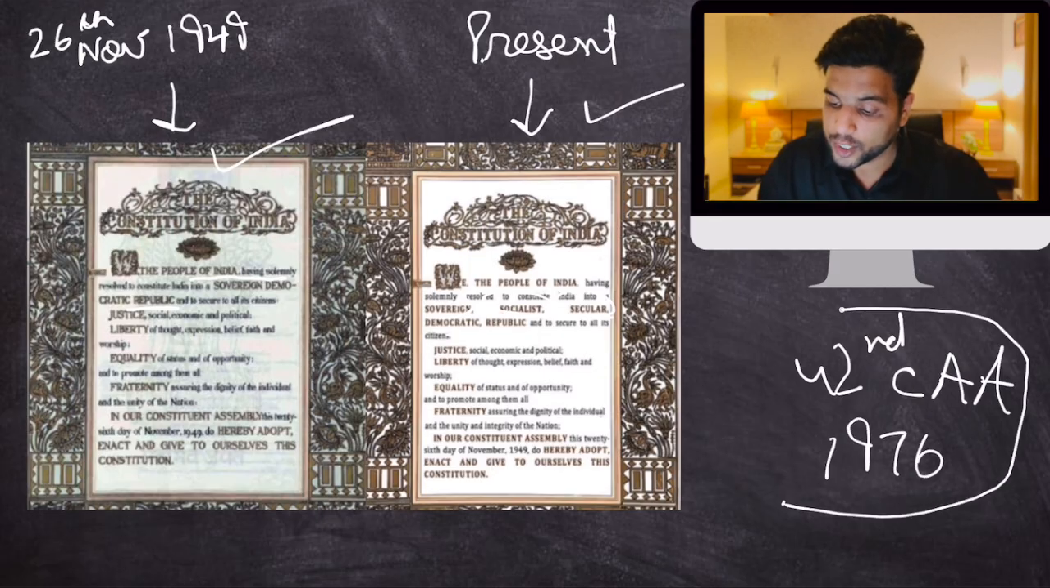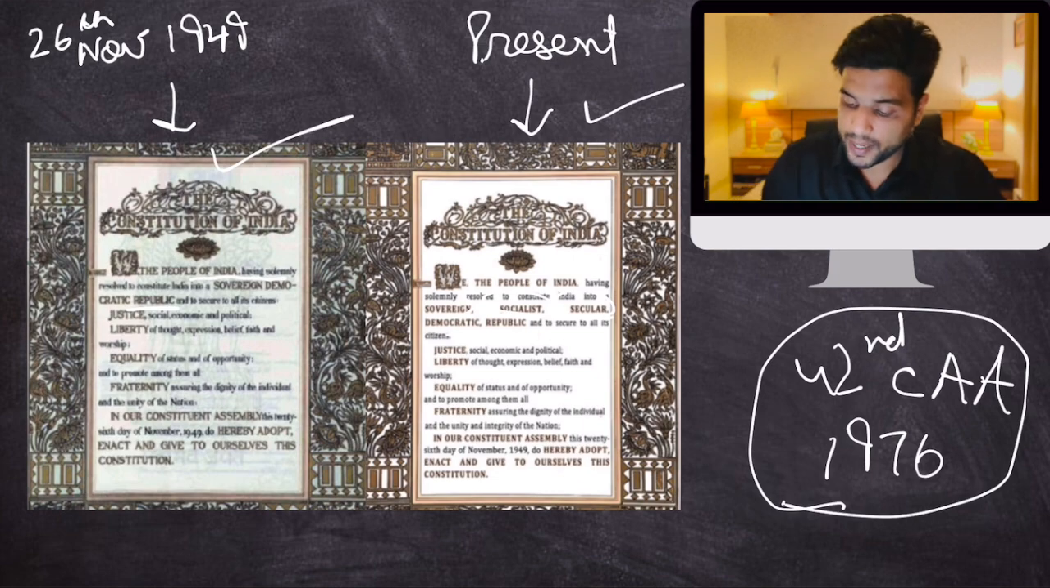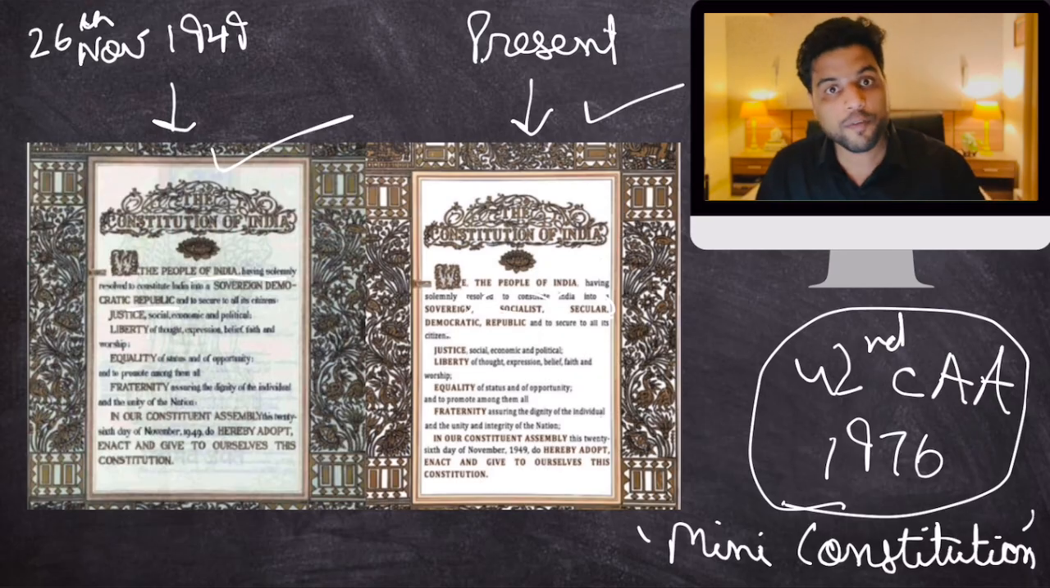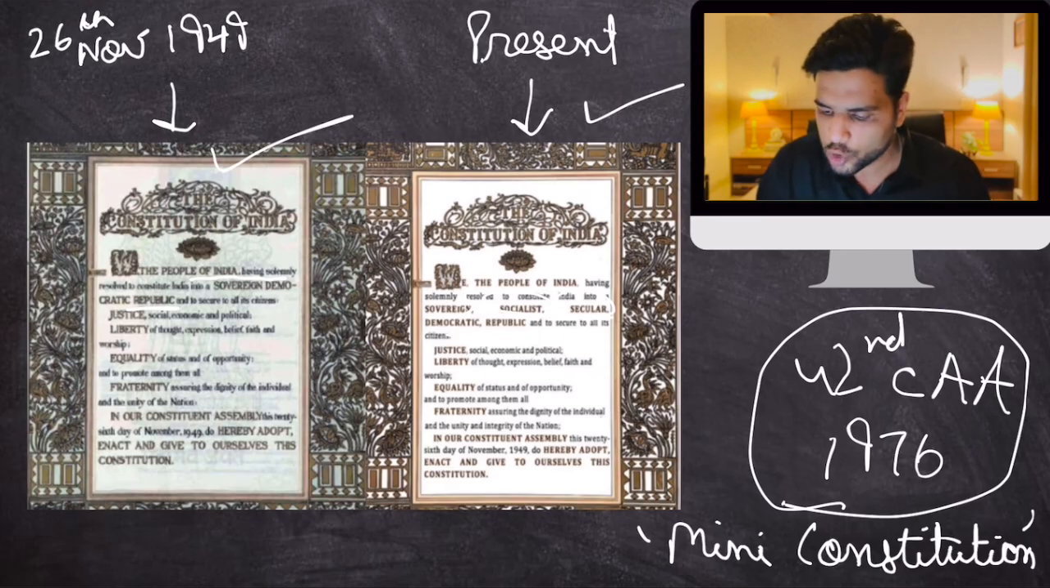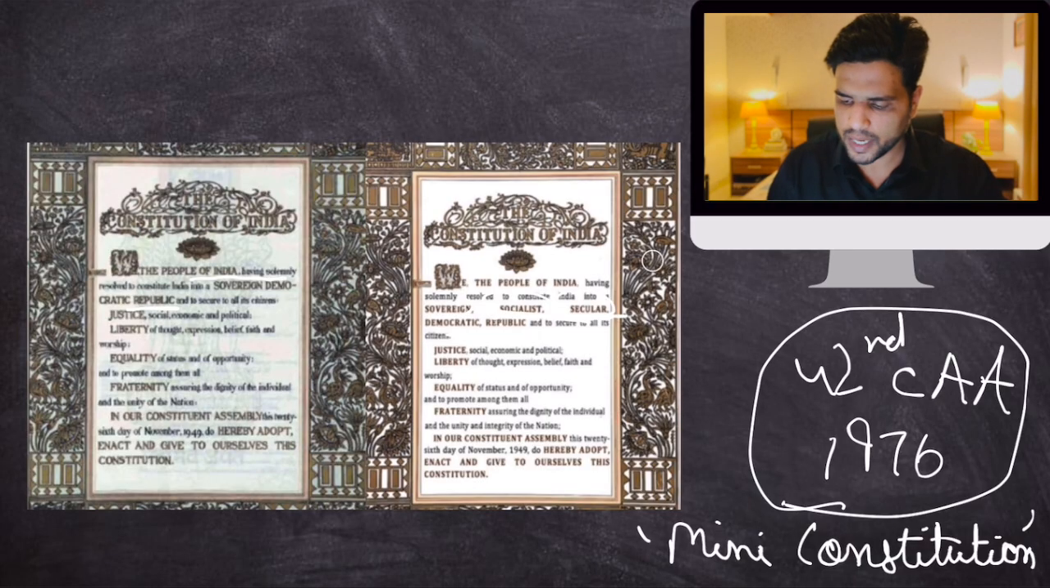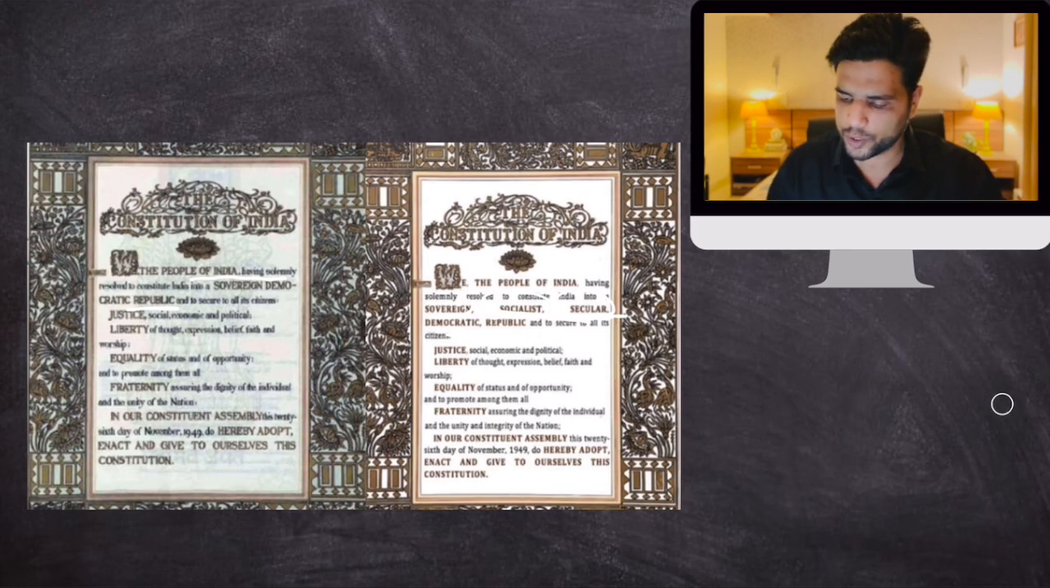Now the 42nd Constitutional Amendment Act is also known as the mini constitution of India. Why? Because so many changes were introduced through this. Some of those changes were deemed unconstitutional by the Supreme Court later. But the Supreme Court did not deem these two additions, the socialist and secular words in our constitution, unconstitutional. The Supreme Court allowed these two additions, and that is why they still exist.